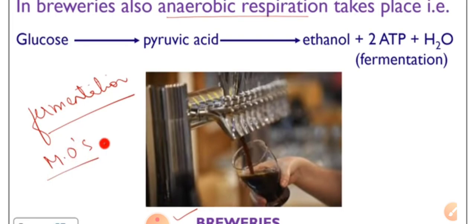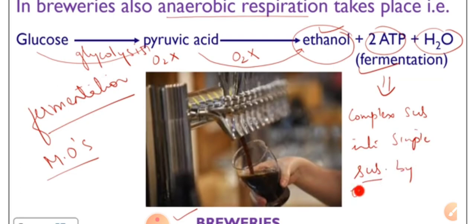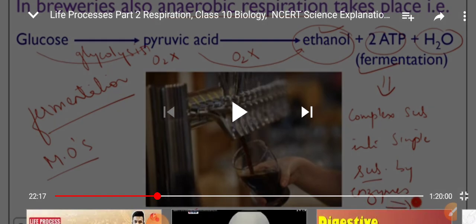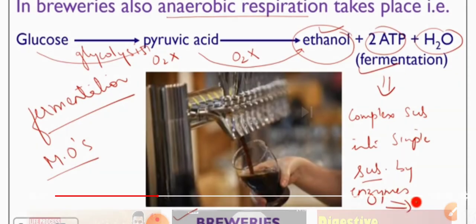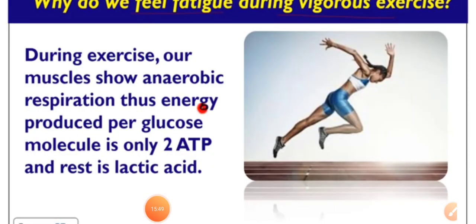It mainly takes place with the help of yeast, which produces ethanol. Complex sugar substances are simplified with the help of some enzymes, and energy is produced.